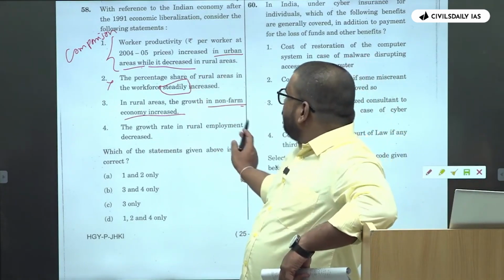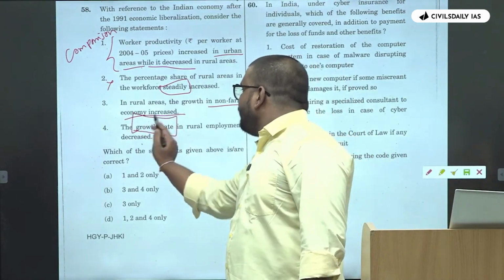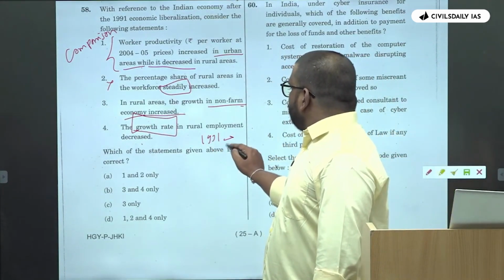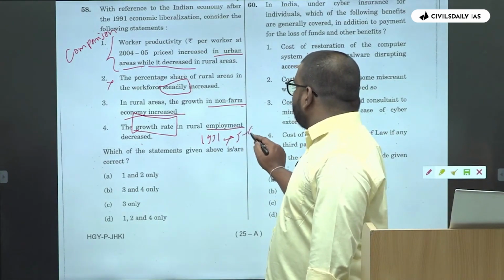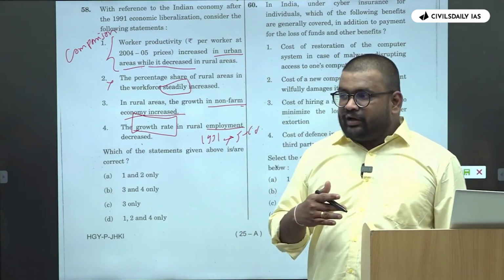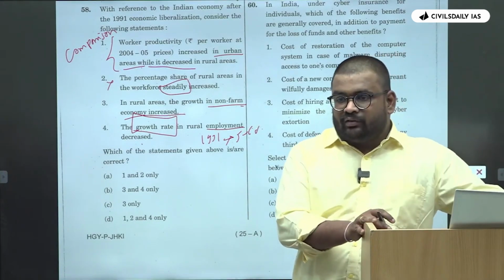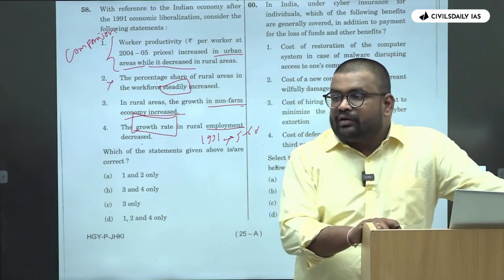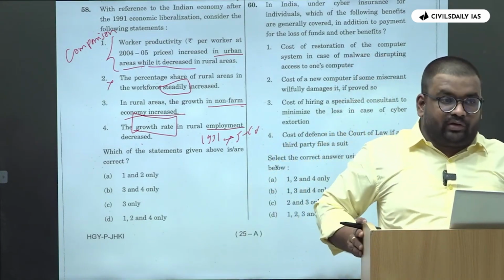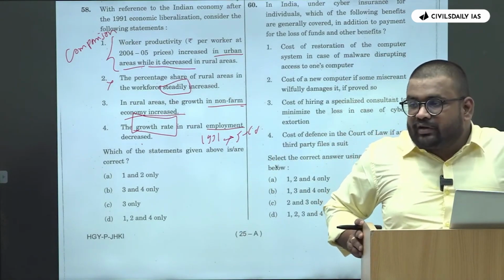Right? Then growth rate in rural employment decreased. Okay, they have said growth rate. So after 1991, if the growth rate in employment was about 5% or 6%, with saturation the growth rate comes down. Right, so when our economy was very small, 500 or 600 billion, during that time our growth rate was 10-11%. But now as our economy is maturing, look at developing countries, their growth rate is 8%, 9%.